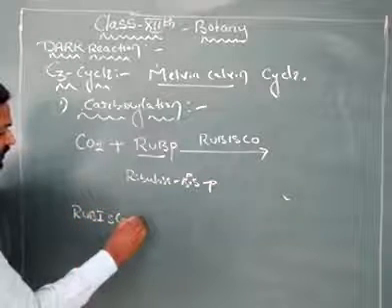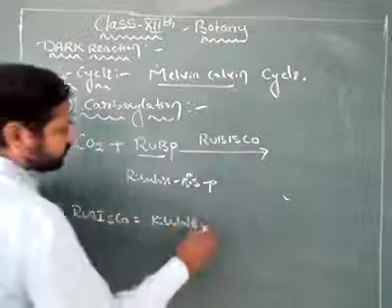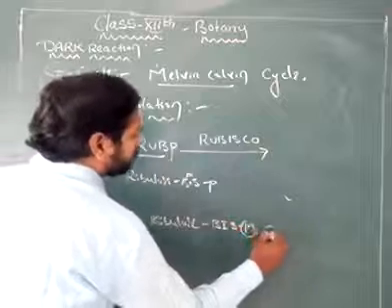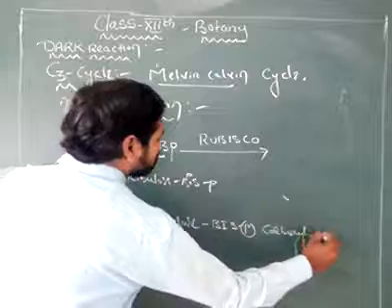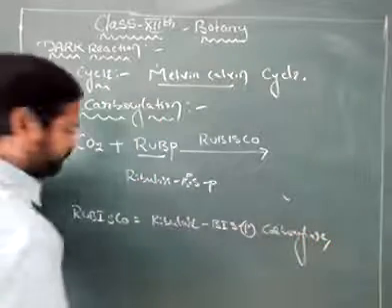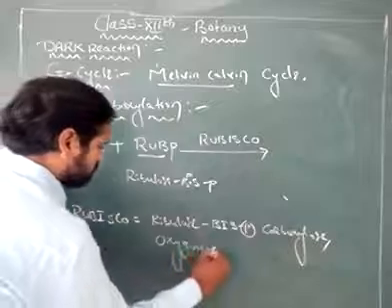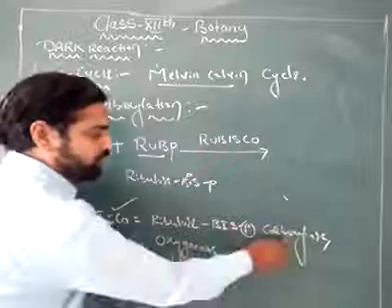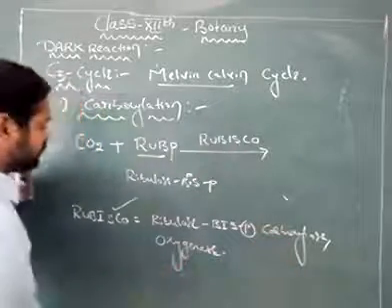Rubisco means ribulose bisphosphate carboxylase oxygenase. That means this Rubisco enzyme has both carboxylation activity and oxygenation activity.